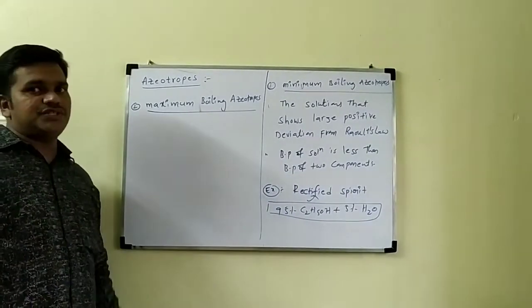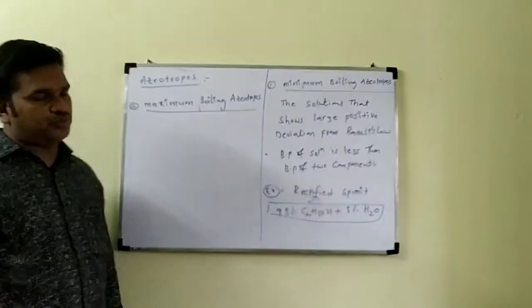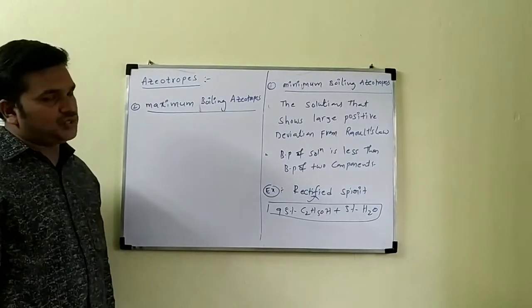The second type is the maximum boiling azeotrope. What does maximum boiling azeotrope mean?